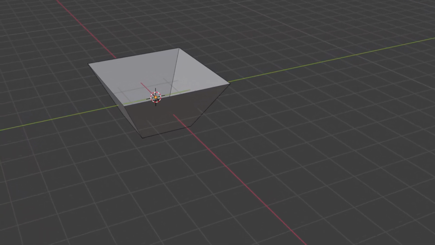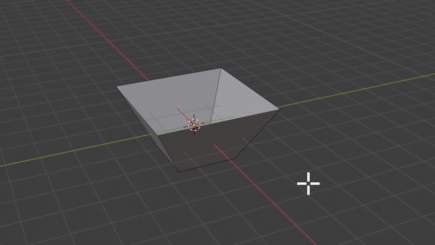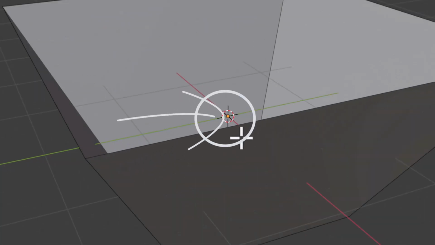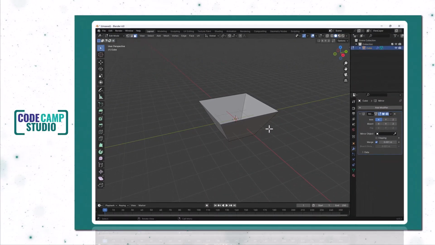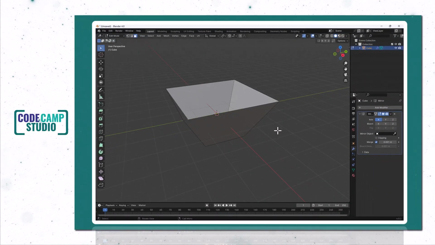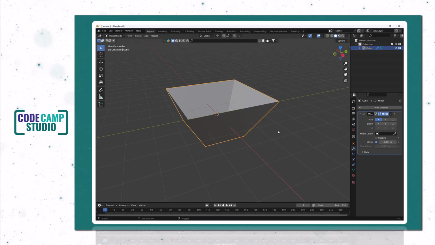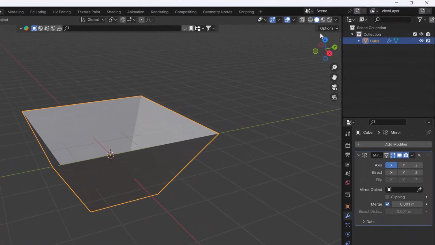By default, the mirror plane is set to the origin point as you see, indicated by a small orange dot. Now, here's a crucial point. If your mesh perfectly aligns with the mirror plane, meaning the origin sits exactly on the plane, you won't see the mirrored copy. That's because everything overlaps perfectly. To reveal the mirrored object, press Tab to enter Object mode, then go to Options and check this Origin box.